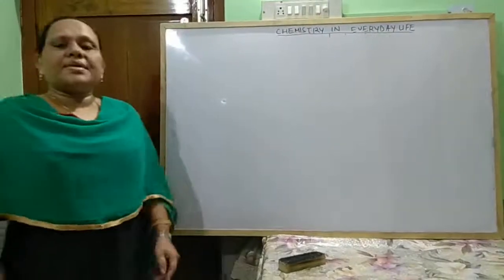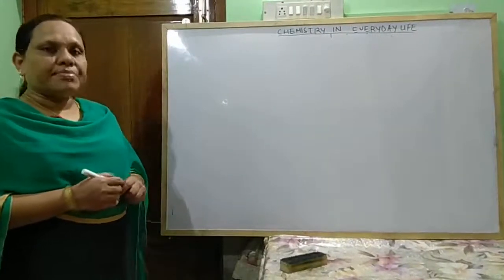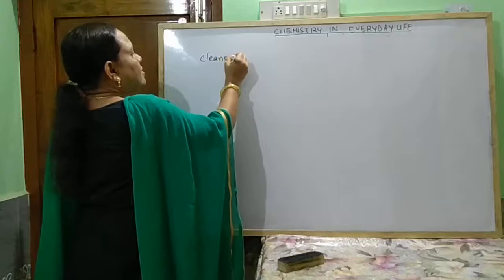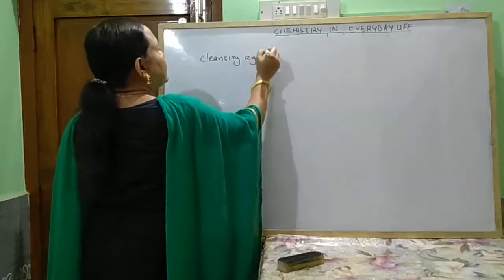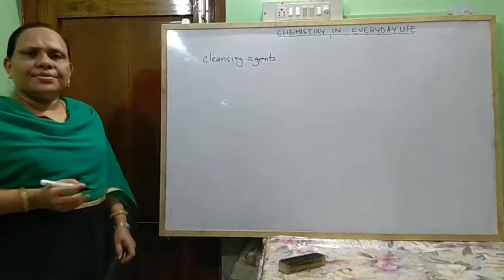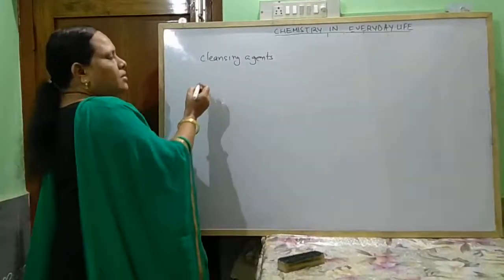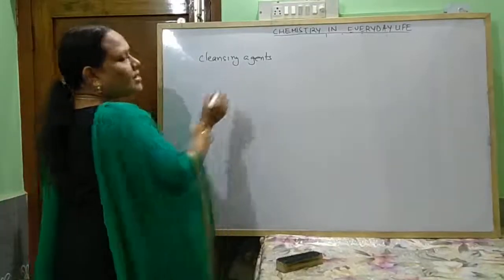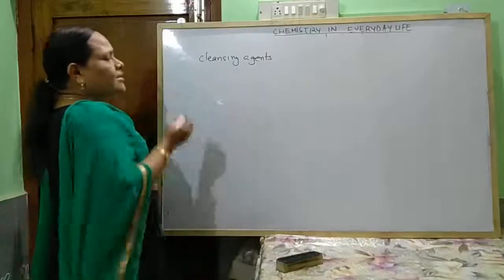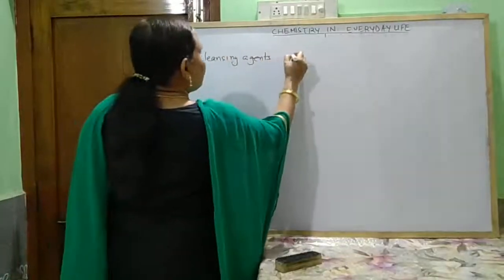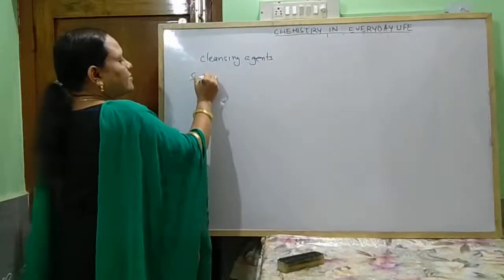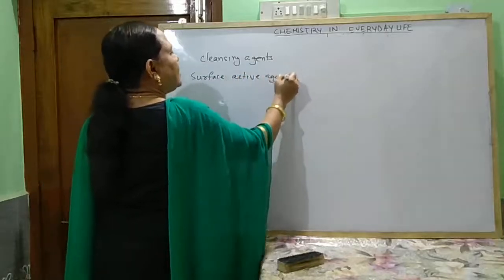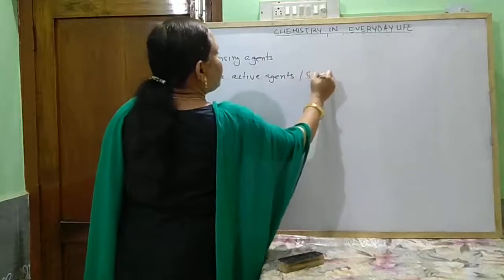Next come to chemicals that are used for cleaning properties, known as cleansing agents. Chemicals that are used to clean clothes or different surfaces are known as cleansing agents, and these are also known as surface active agents or surfactants.